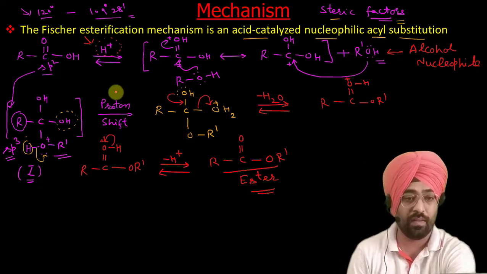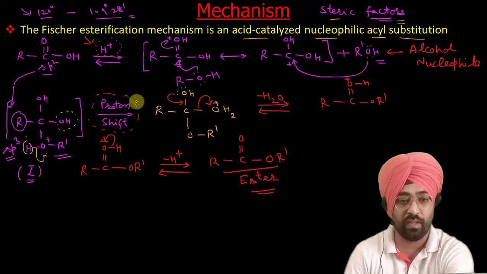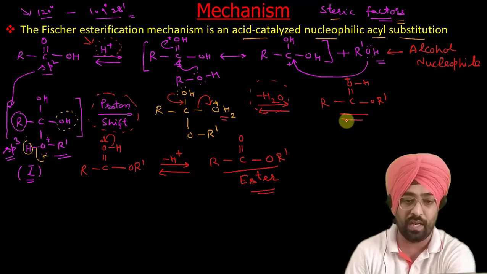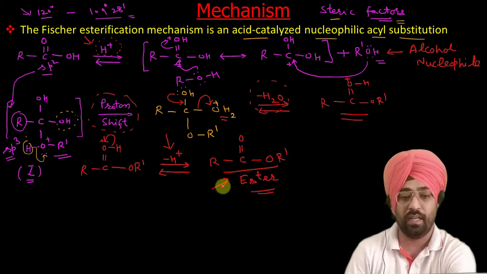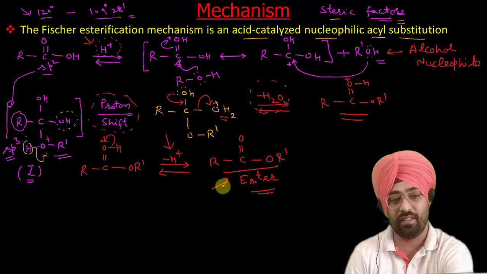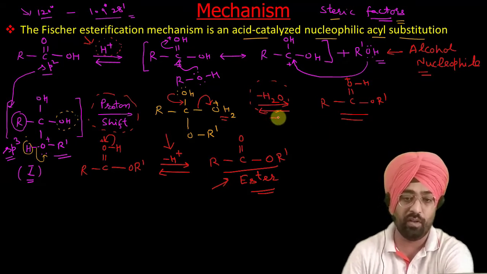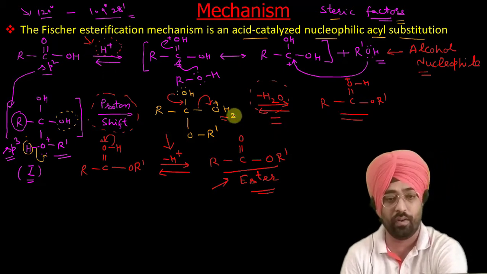So in the next step there is a proton transfer, or we can say proton shift, 1,3 proton shift. So this is formed. Next step is elimination of water. So the water removes, and then it is regeneration of catalyst to get your ester. So you can actually divide this into two steps. First step is addition of alcohol. Second step is the removal of water. It is composed of two steps: addition of alcohol with the removal of water.